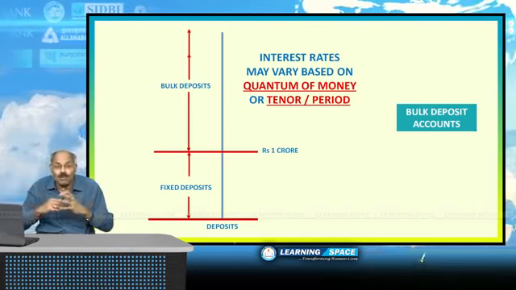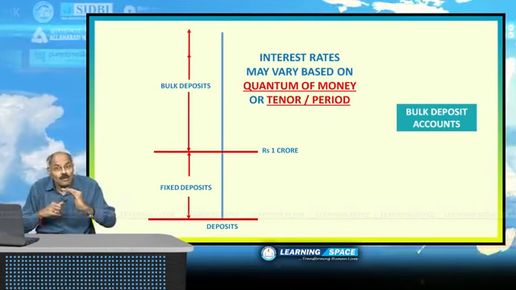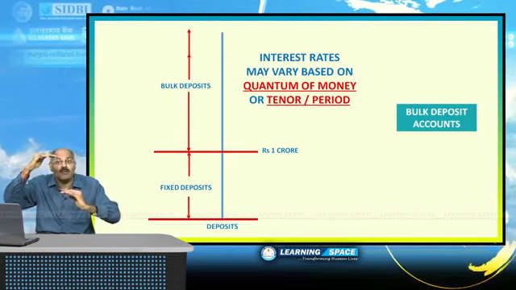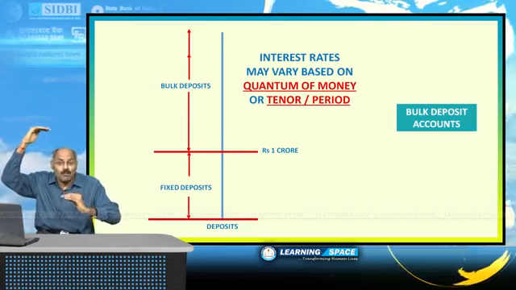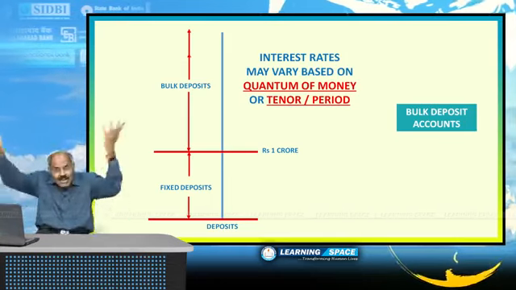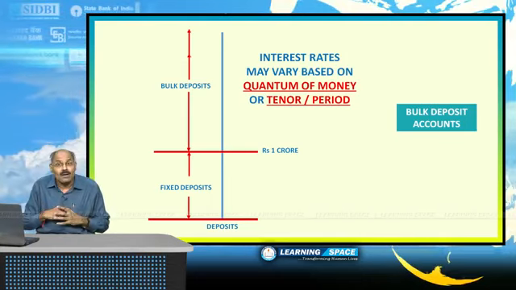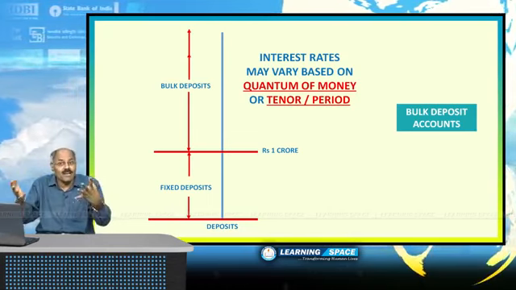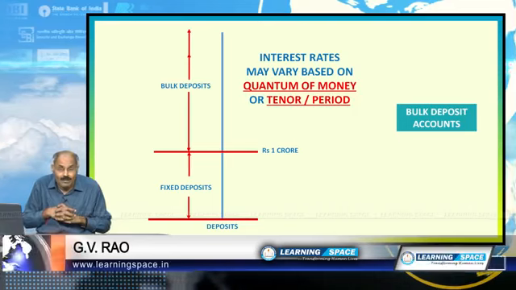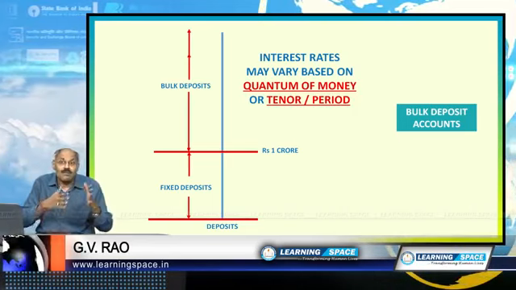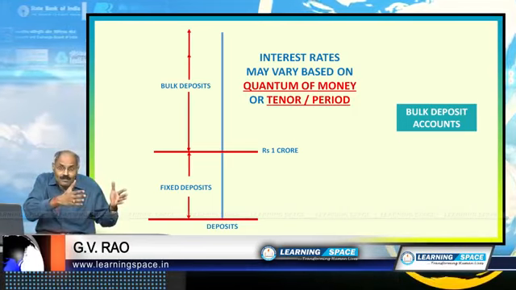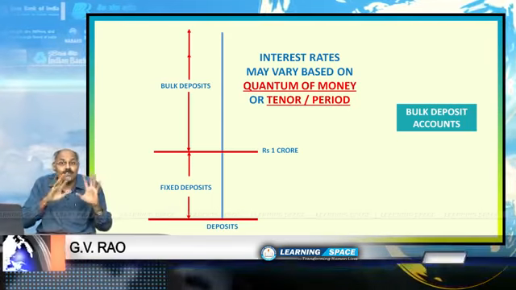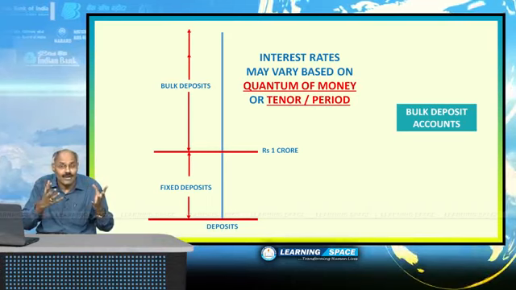If someone is depositing 100 crores, they may give one interest. If someone is depositing 500 crores, they may give more interest. If someone is depositing 1000 crores, they may still give more interest. So, depending on the quantum of money, interest rates may vary for bulk deposits. But I have already told you, for fixed deposits up to 1 crore, banks should not vary depending on quantum of money.